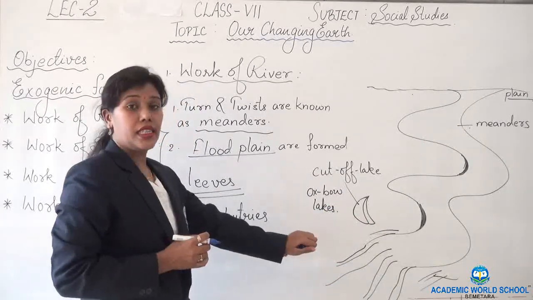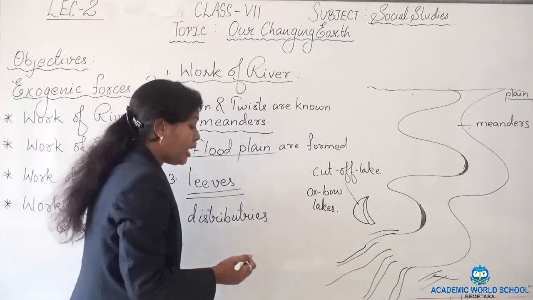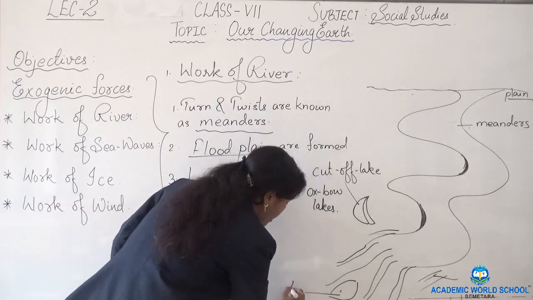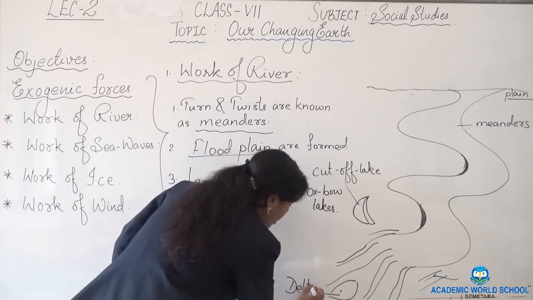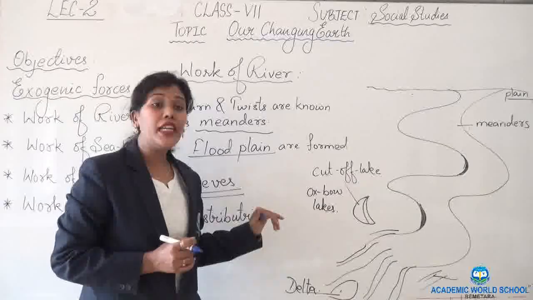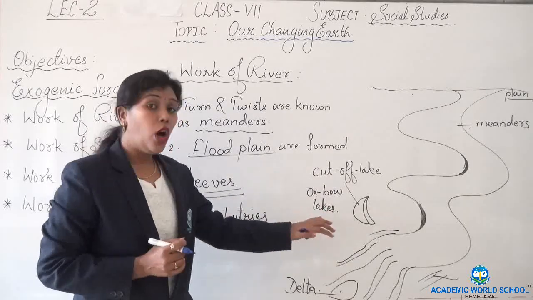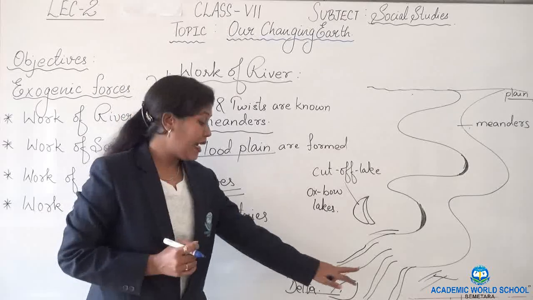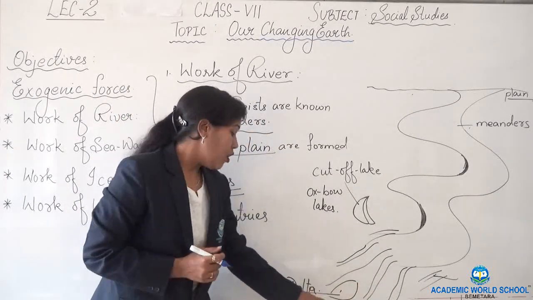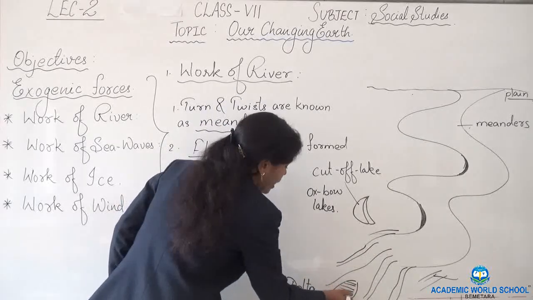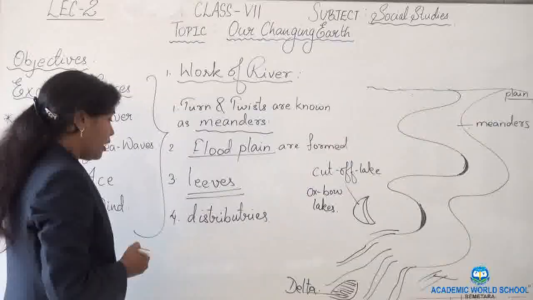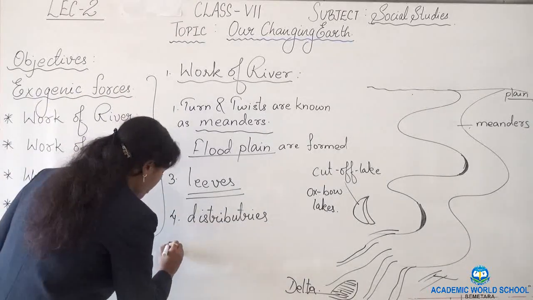Now, what happens to these distributaries? These distributaries bring the material and collect it at one point, and there forms a delta. As the speed is very low, they all collect their material at one place in front of the mouth of the distributaries. There forms another landform that is known as a delta.